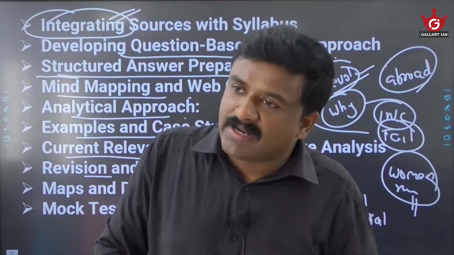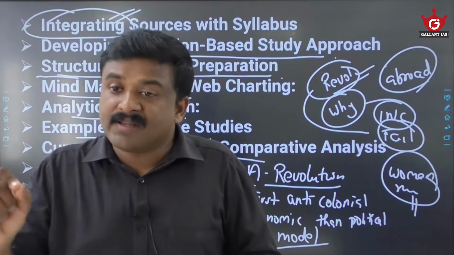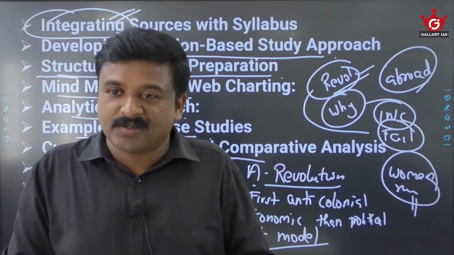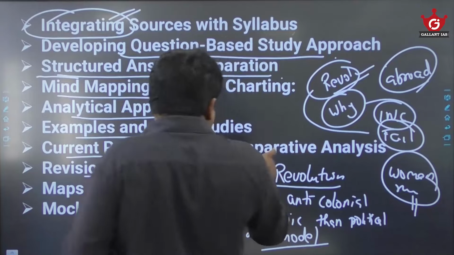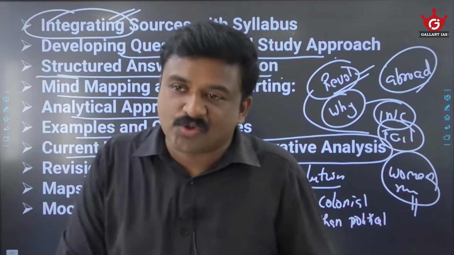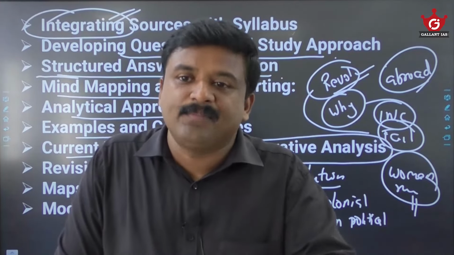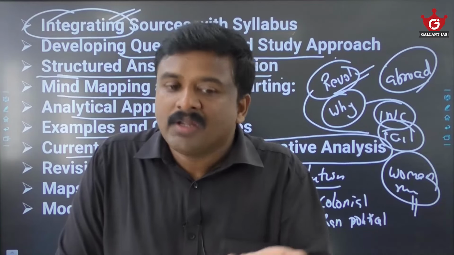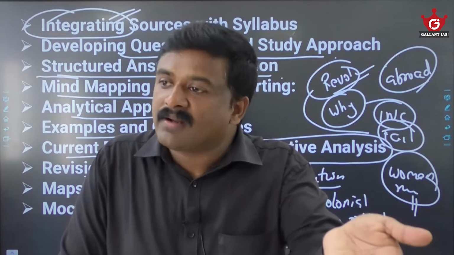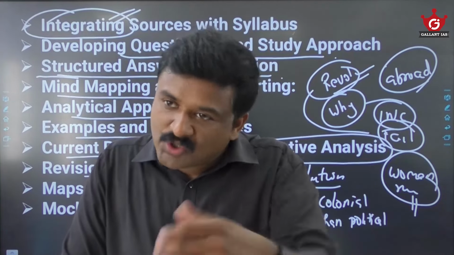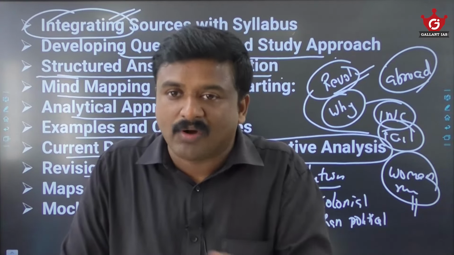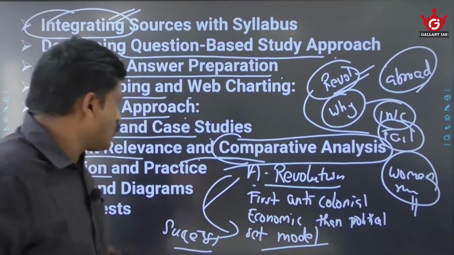Or simply you can expect a question like NCM versus CDM, non-cooperation movement versus civil disobedience movement, or Gandhiji versus Subhash Chandra Bose. So comparative analysis, that kind of approach you should have. Try to connect any issues with other events also. For example, when you study NCM, non-cooperation movement, try to compare and contrast it with other similar events of the freedom struggle. Similarly, with personalities, compare and contrast the traits, philosophies, teachings and ideologies of different personalities. So that is also important here.